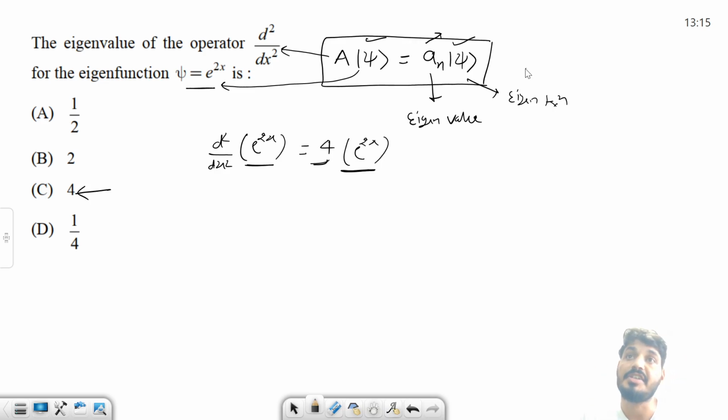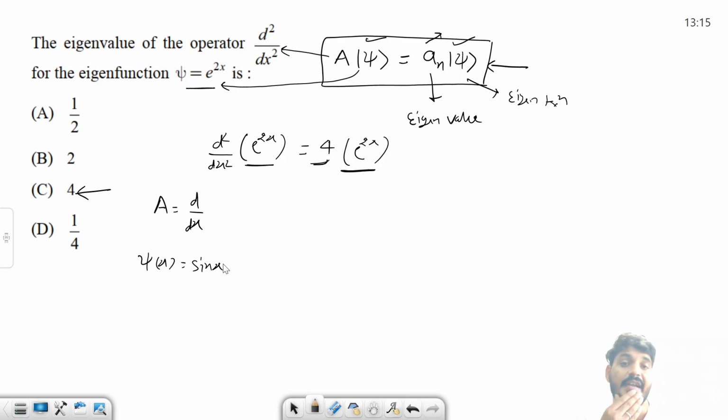ठीक है, this condition must be satisfied. जैसे मैं आपको एक एग्जांपल देता हूँ. Let's suppose that the operator is d by dx, and let's suppose the wave function is sin x, and they are asking to find out the eigenvalue for this. So what you can do? d by dx of sin x. So when you apply this, what you will get? Cos x.